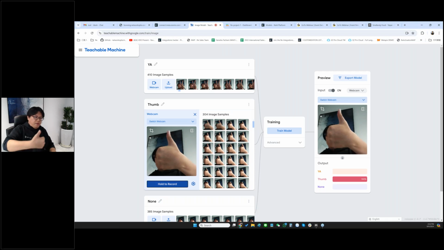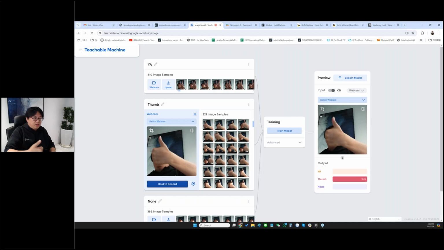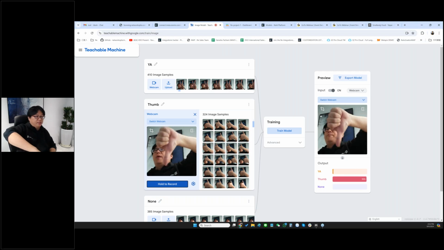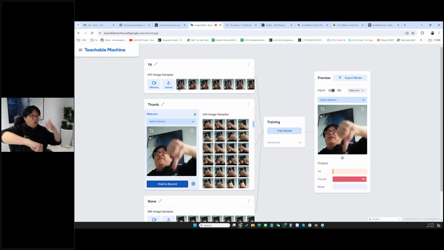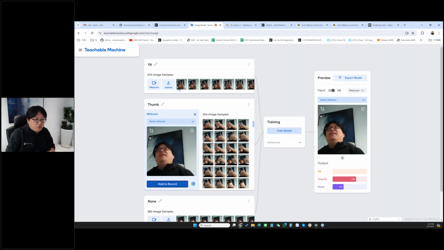Move your finger, right? Thumbs up. And don't do that. You teach your kid, this is a thumbs up. Don't teach him like this is also thumbs up. This is not, right? If you do that, your kid will say, okay, dad, thumbs up, something like that. So it's very important you give the clear, correct information to the AI, right?